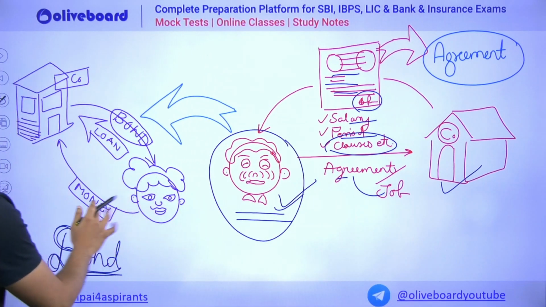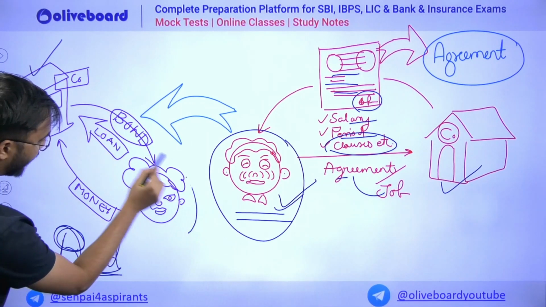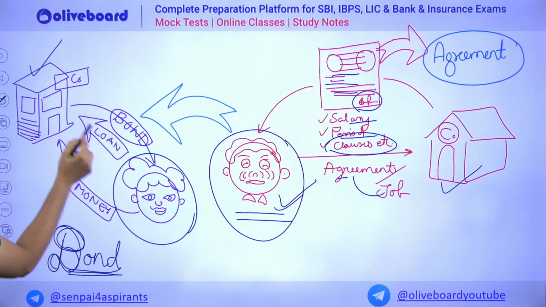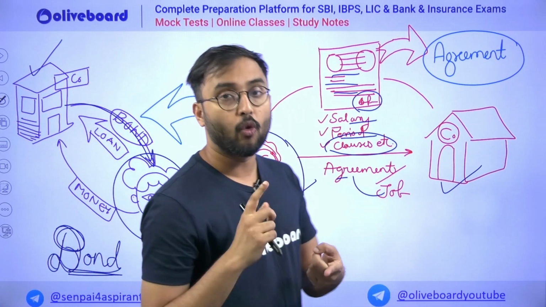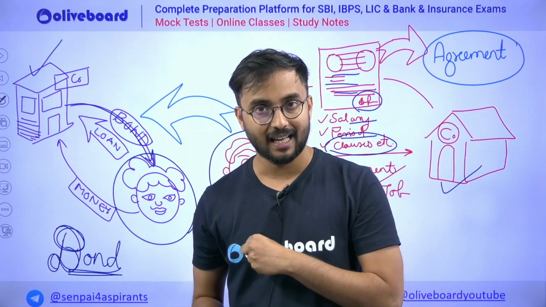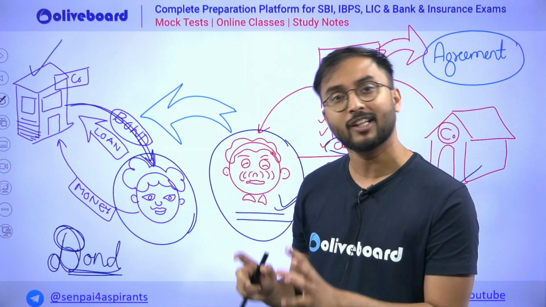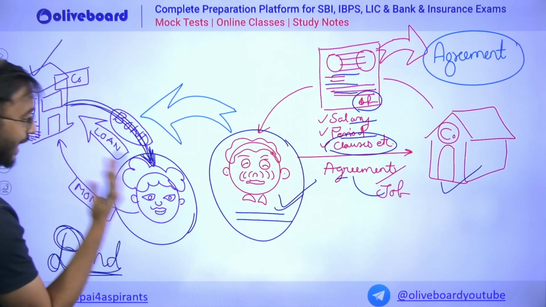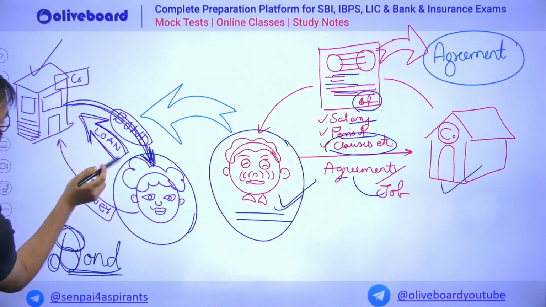Similarly in finance, just imagine that there is a company, and this company is trying to raise money from a person. Now how is this company raising this money? Simple. It is also issuing an agreement, where in that agreement how many rupees the company is going to get from that person, the interest, the percentage, everything has been written on that particular bond or agreement. So it is nothing but the company giving a bond or a paper or agreement. In return, this person is giving some amount of money as a loan to that company.